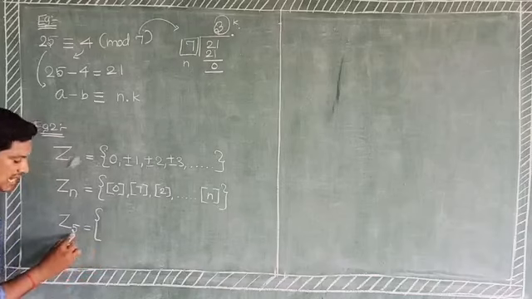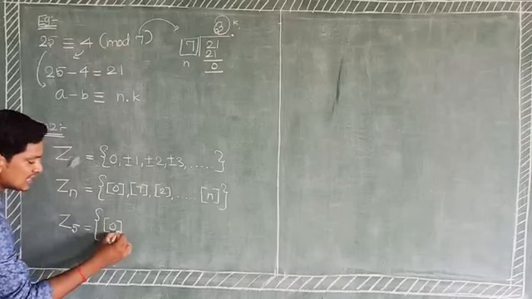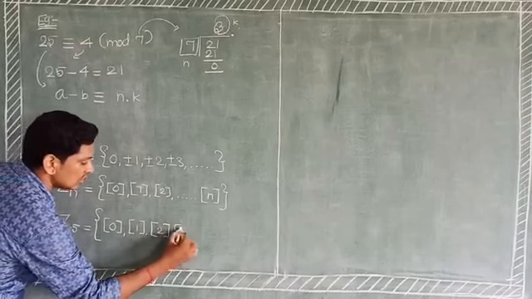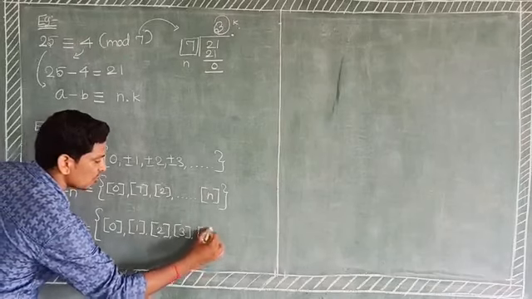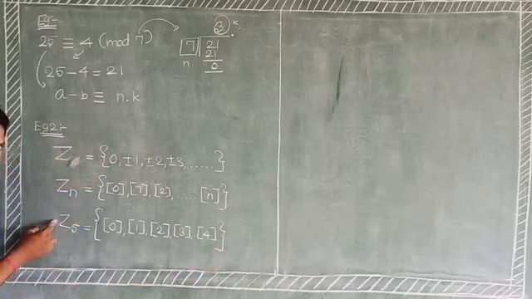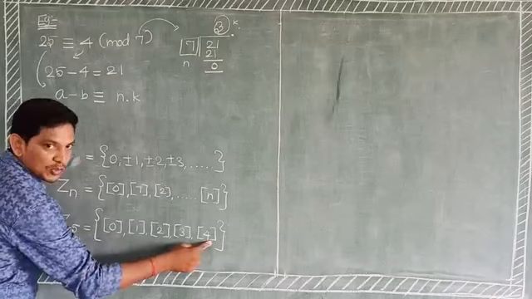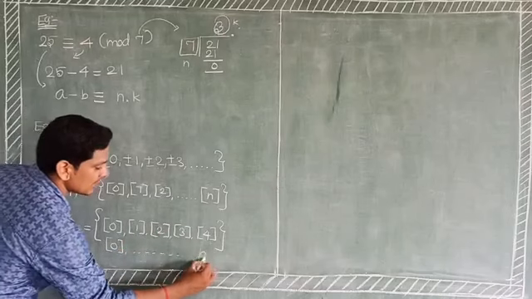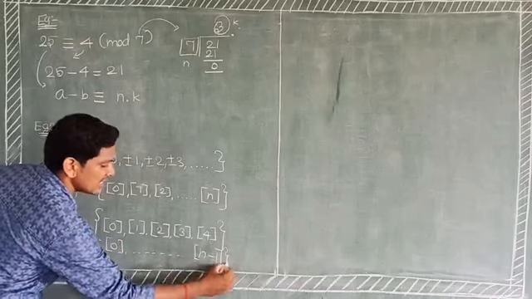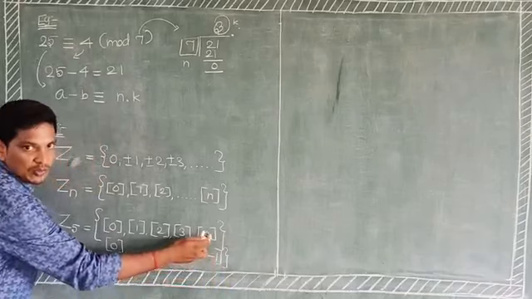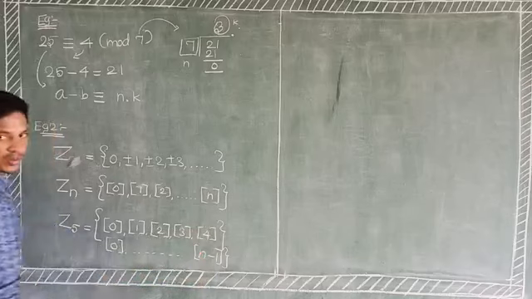It means begin with 0, 1, 2, 3, 4, up to 4. In general, begin with 0 and the end is n minus 1. Replace n equal to 5: 5 minus 1 is 4.